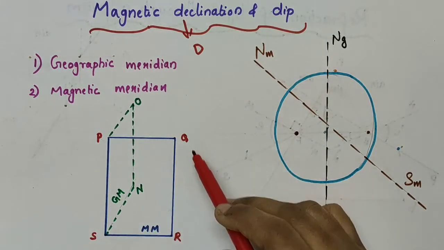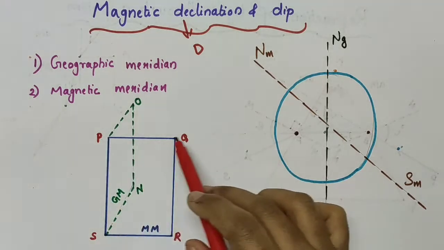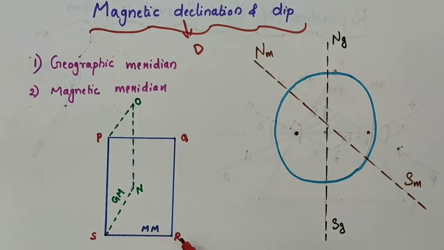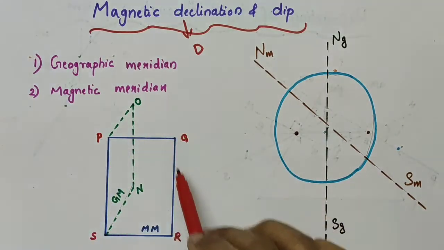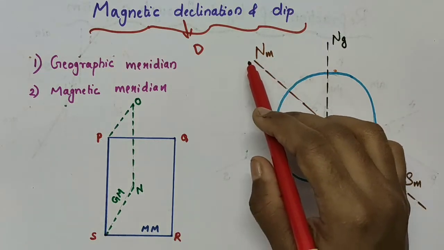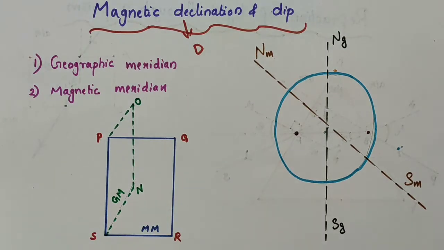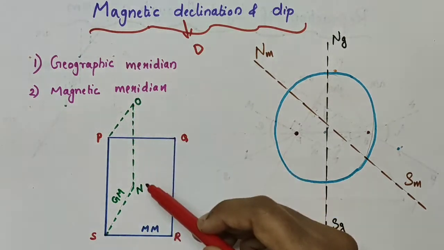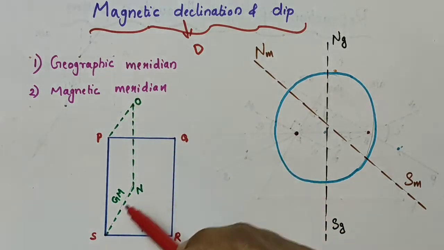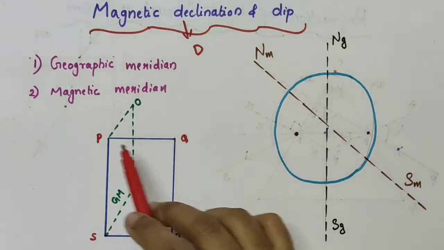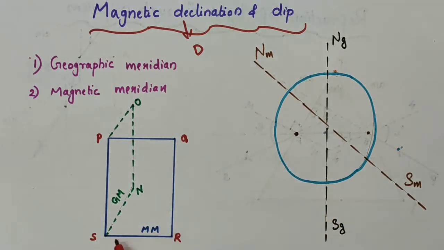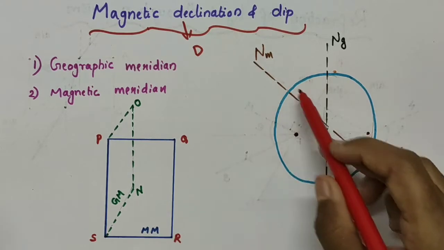Let this PQRS be the magnetic meridian. This MM stands for magnetic meridian. Magnetic meridian is the vertical plane which is passing through this magnetic axis. So, PQRS is the magnetic meridian, an imaginary vertical plane passing through the magnetic axis.